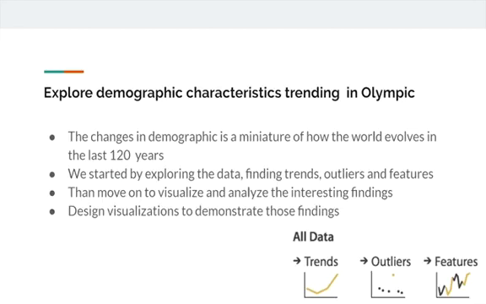The second part is to explore the demographic characteristic trends in the Olympics. The changes in demographics are a miniature of how the world evolved in the last 120 years. We started by exploring the data, finding trends, outliers, and features, to visualize and analyze interesting findings by our own design to better demonstrate these findings.